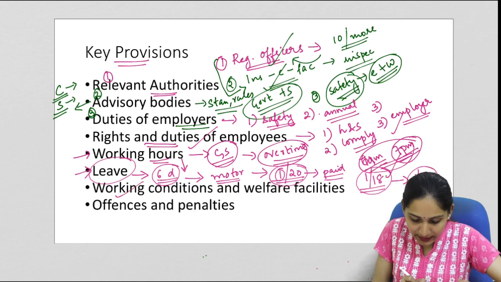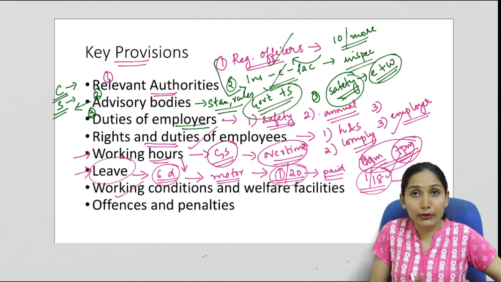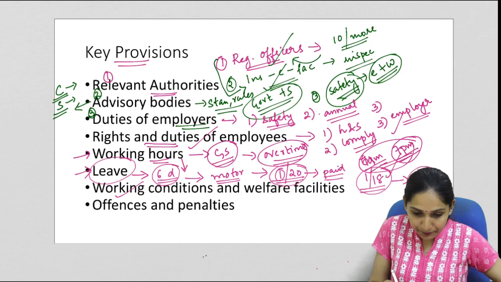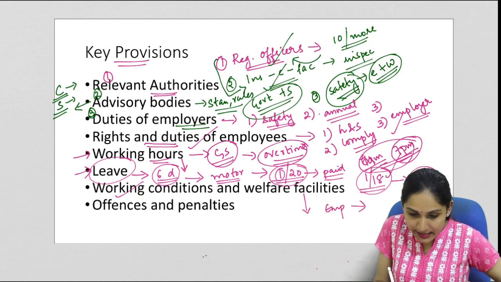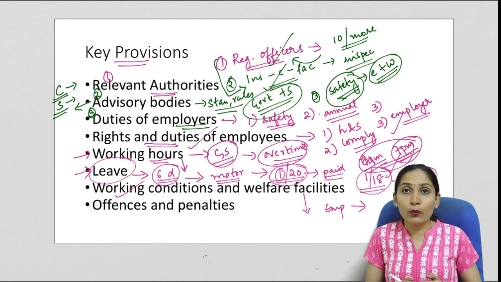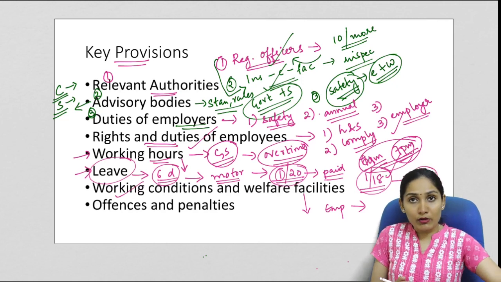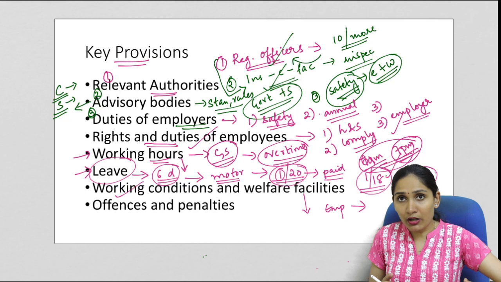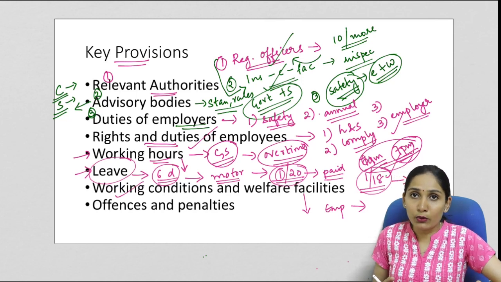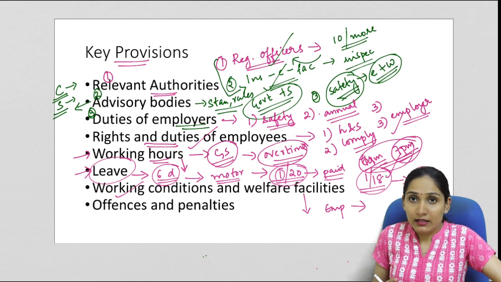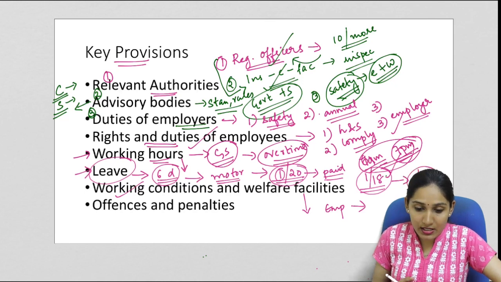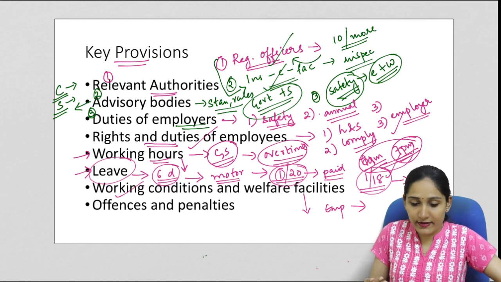Now regarding working conditions and welfare facilities given to the employees or the workers. It is the responsibility of the employer to provide safe working conditions, that is, hygienic work conditions, to the employees or the workers. These hygienic or safe working conditions include provision of ventilation, a comfortable place, temperature, humidity, sufficient space, clean drinking water, and sanitation like toilet facilities.